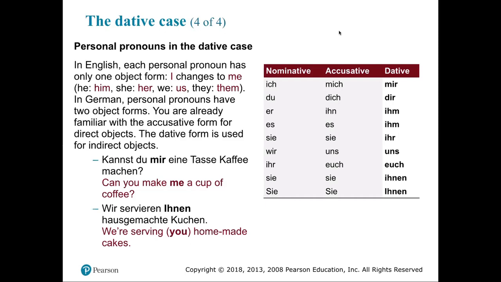Just like with the nominative and the accusative, we're going to cover our pronouns that we're going to use in the dative case. And so these are your pronouns that are going to be your indirect object. In English, we have the exact same thing because I am currently speaking. Can you hear me? And can you make me a cup of coffee, I think, is our example back there.